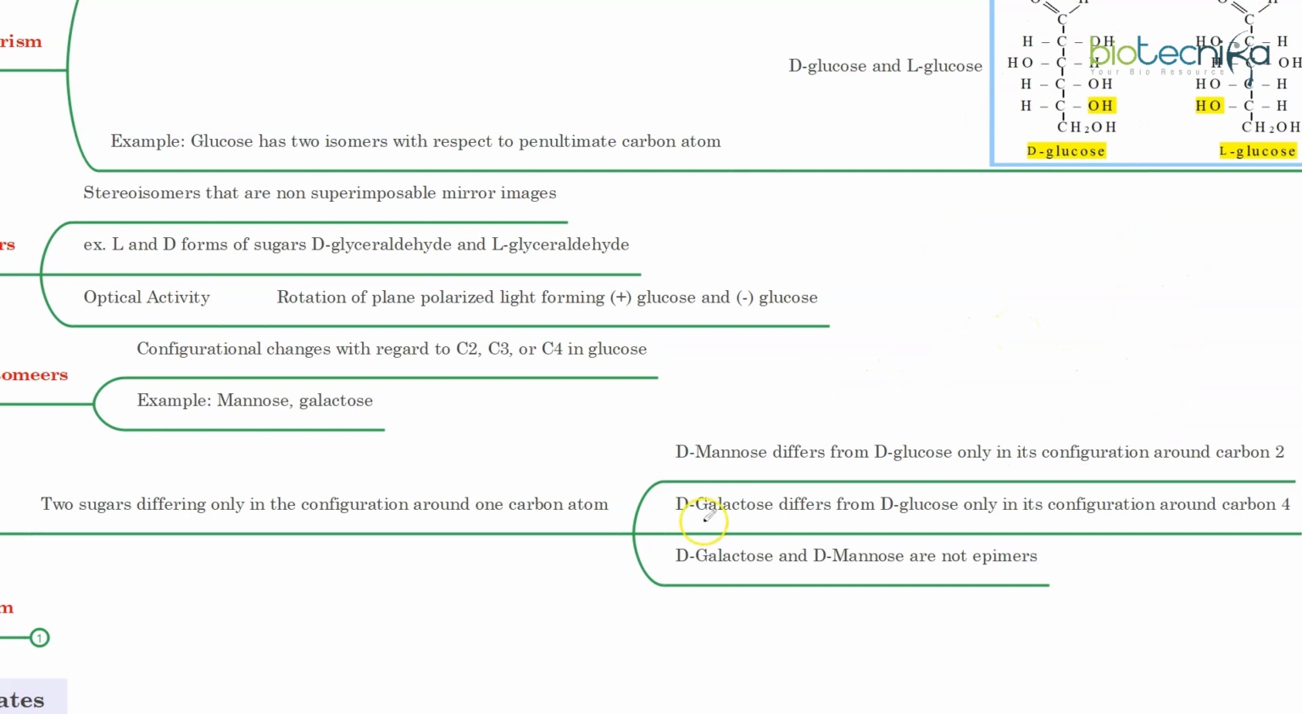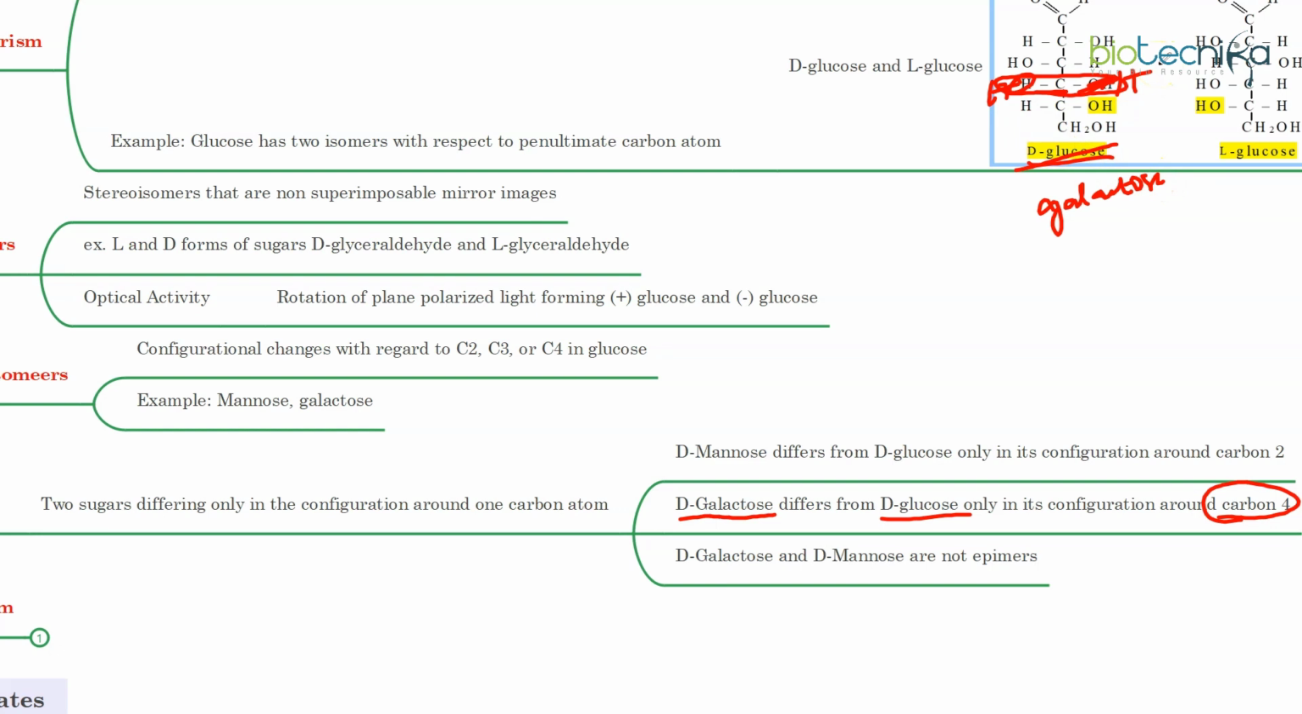Okay, the same thing happens with galactose and glucose. If instead of glucose you take galactose, the configuration will be different around carbon 4. So instead of OH being here, OH will be here and H will be here. That will be the only difference.